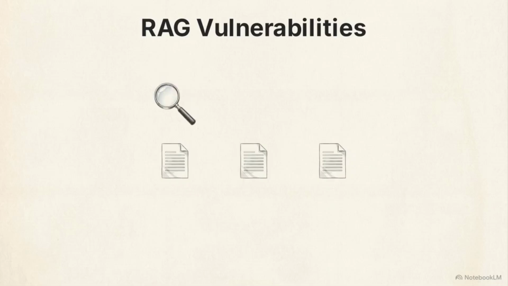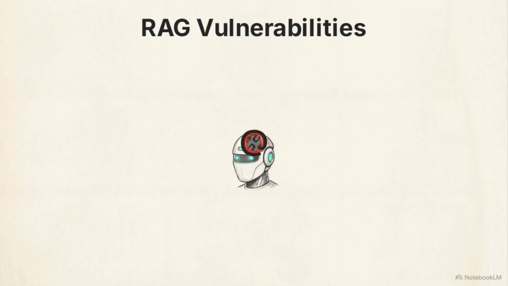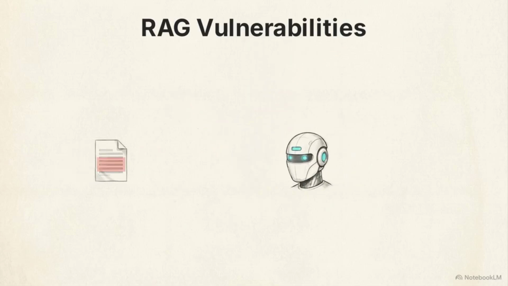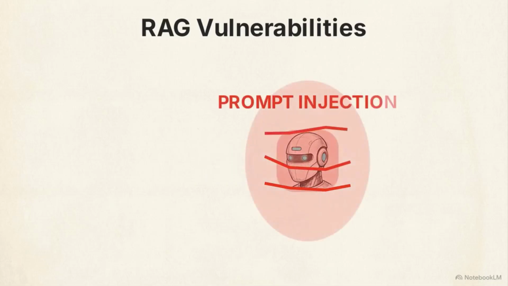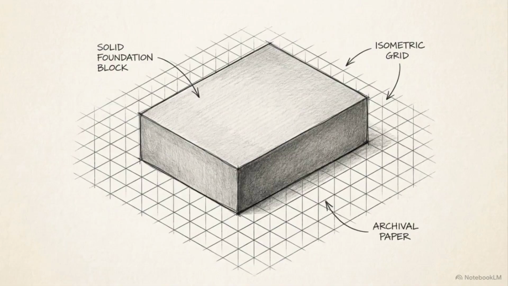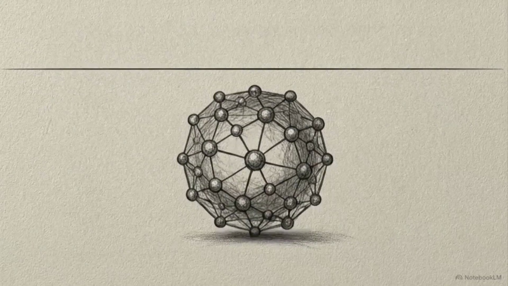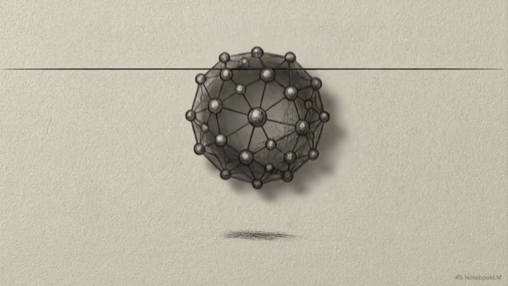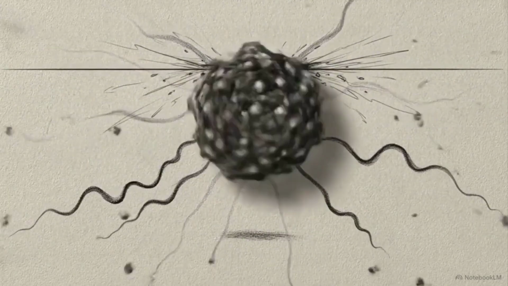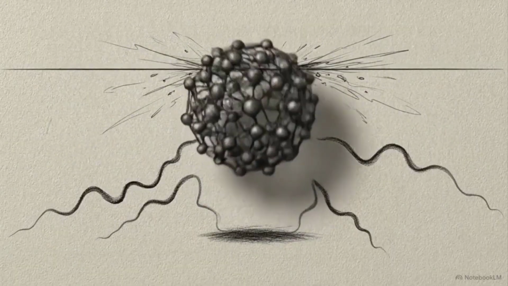RAG introduces two specific vulnerabilities. First, if the retrieval module fails to find the right data, the model will hallucinate. Second, feeding live external documents creates an attack vector for prompt injection, where malicious instructions hidden in the retrieved text can hijack the model. Optimizing context provides a highly agile, low-cost baseline, but it hits a hard mathematical ceiling when the application requires permanent changes to the model's fundamental reasoning, behavioral tone, or output schema.